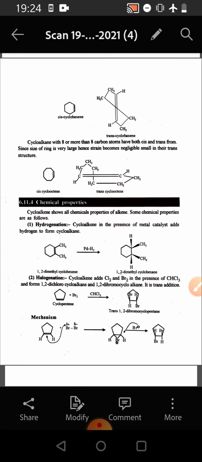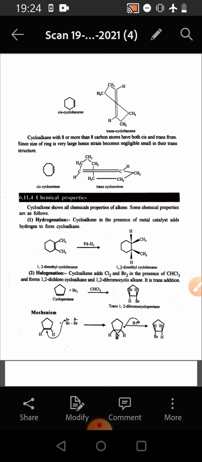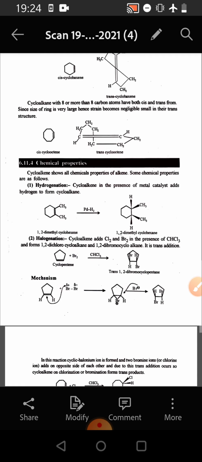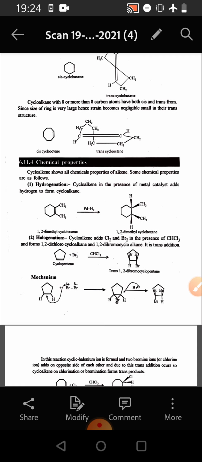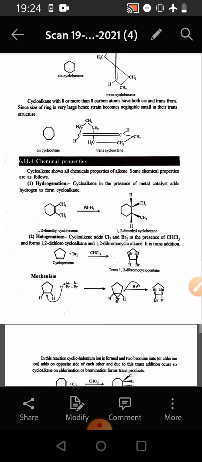Cycloalkenes show all chemical properties of alkenes, and if we consider them one by one, the first is hydrogenation. Cycloalkene in the presence of a metal catalyst adds hydrogen to form cycloalkane. So here we see that 1,2-dimethyl cyclohexene adds hydrogen to form 1,2-dimethyl cyclohexane. The next is halogenation. Cycloalkene adds chlorine and bromine in the presence of CHCl3 and forms 1,2-dichlorocycloalkane and 1,2-dibromocycloalkane.